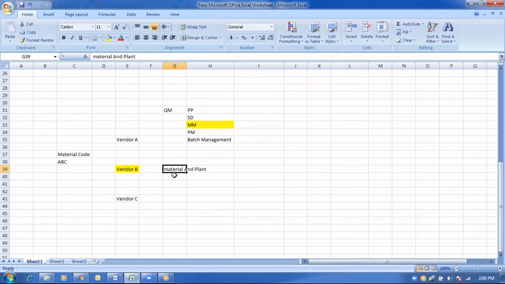If the required control keys and settings are maintained in the SAP system, the SAP system will not allow a quality inspection to be performed for vendor A and vendor C. For example, even if you get a purchase order from vendor A or vendor C, when it comes to the quality team, they are not going to perform any quality inspection checks for that. Why? Because vendor A and vendor C are blocked from the quality module. They are going to accept the material only from vendor B.